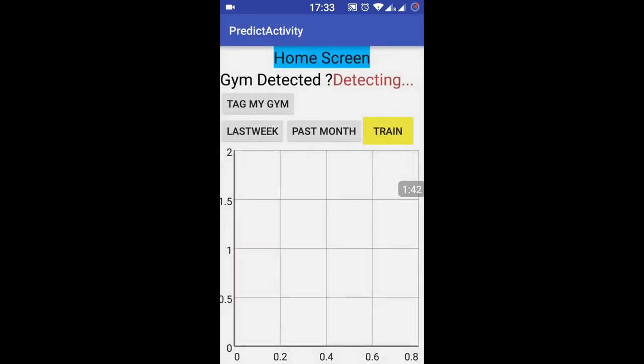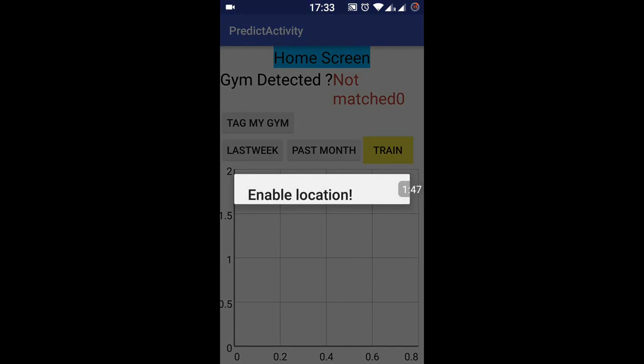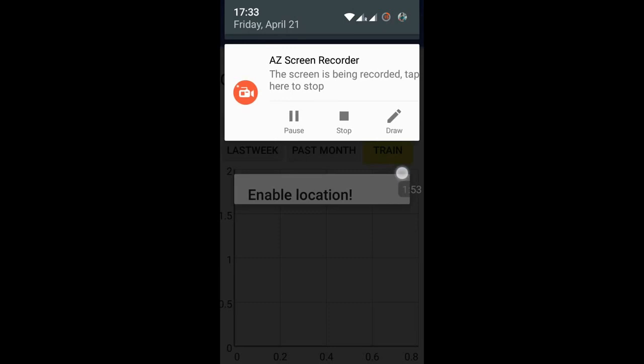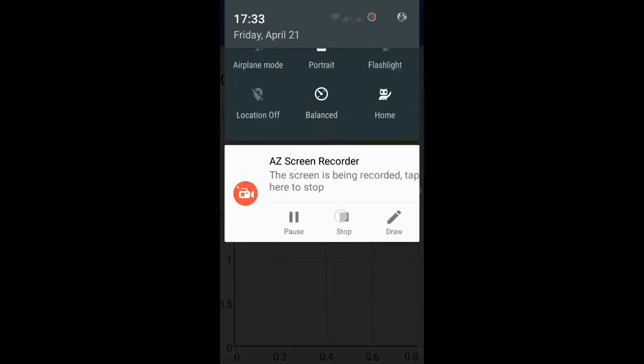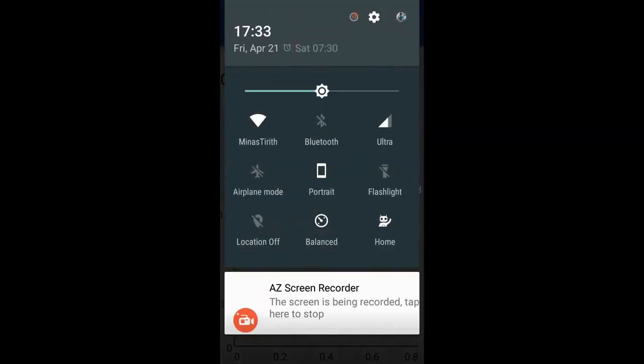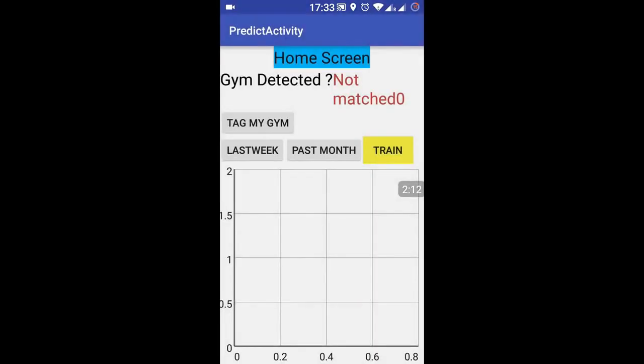And we have done the navigation buttons also. So this yellow button is one of the navigation buttons. Now if the user opens our app, it will listen for the location, and if the location is not enabled, as you can see here, it prompts the user to enable the location. So now I am enabling the location and opening the app.